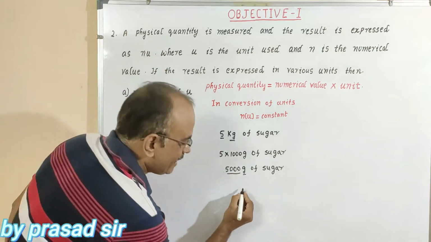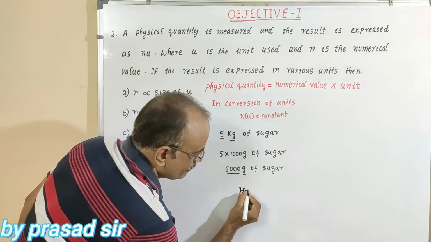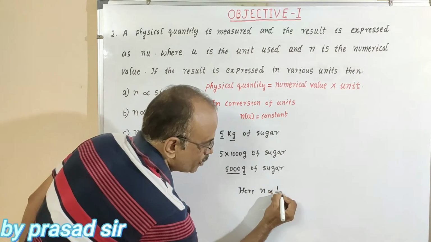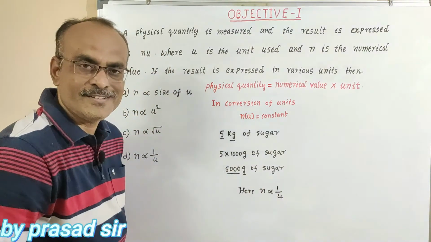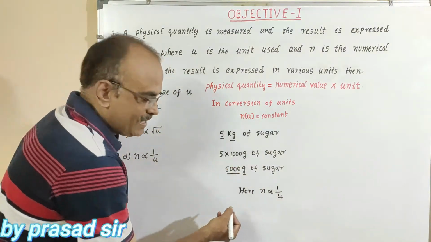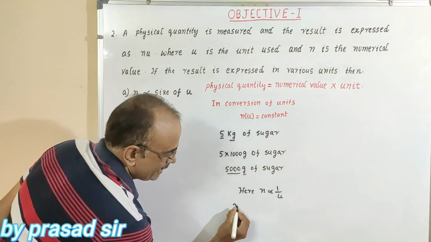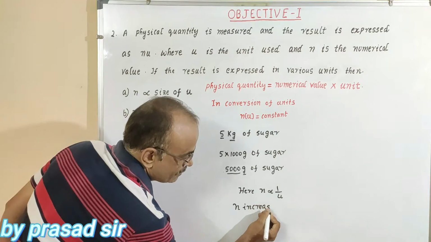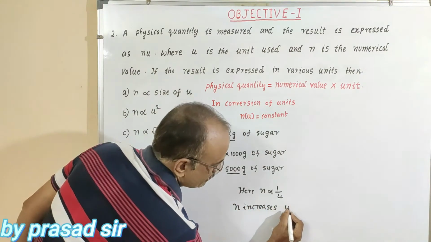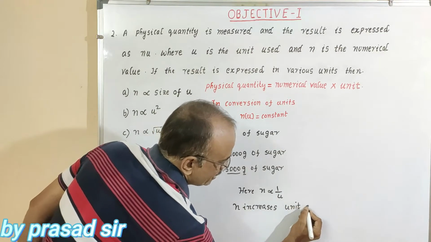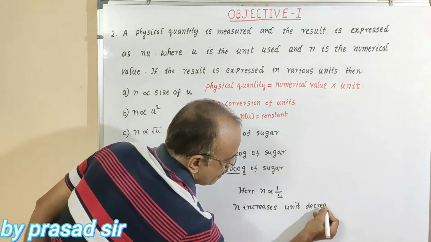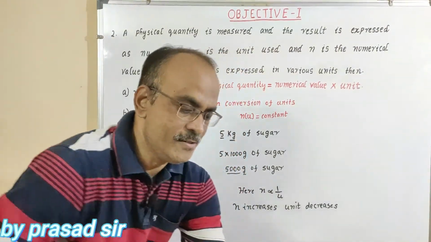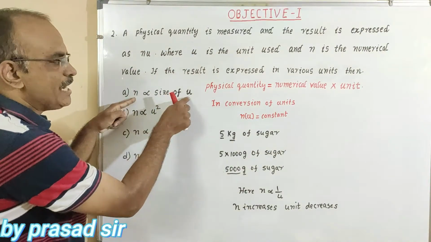So that means the numerical value is inversely proportional to the unit. Here the numerical value increases, the unit decreases. So to answer this question, first, n directly proportional to u.